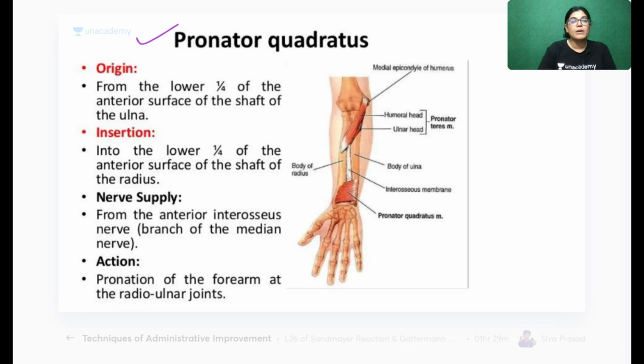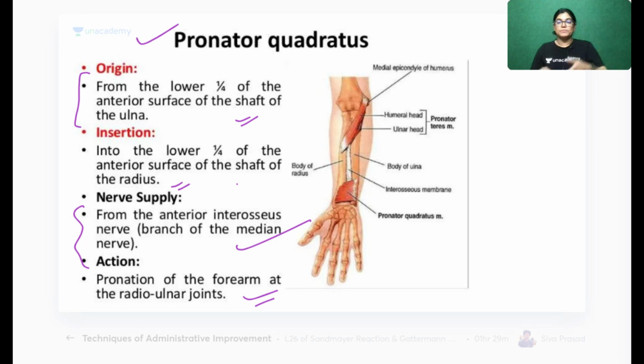Now see here, pronator quadratus muscle arises from the lower 1/4 of the anterior surface of the shaft of the ulna. It runs transversely and inserts into the lower 1/4 of the anterior aspect of the radius. What is the nerve supply? The nerve supply is the anterior interosseous nerve, which itself is a branch of the median nerve. The action of pronator quadratus muscle is pronation of the forearm at the radioulnar joint.